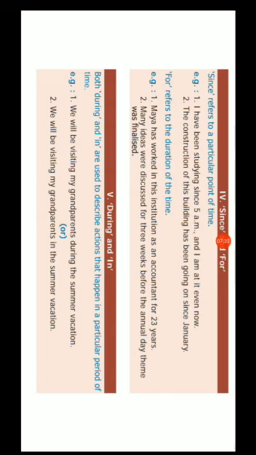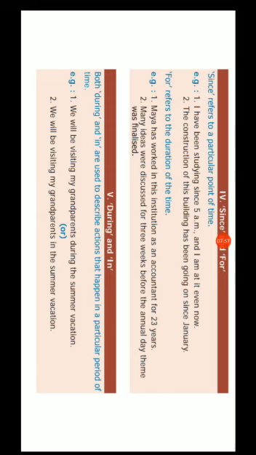Where are we using for? For refers to duration of time or period of time. Example, Maya has worked in this institution as an accountant for 23 years. How long? Maya has been working here for 23 years. It is for a duration or period of time.